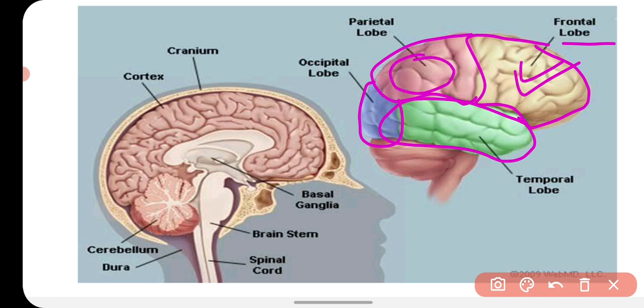Parietal lobe is for your motor actions and for sensation of touch and pain and etc. Occipital lobe has the center which interprets the impulses taken from your eyes. Visual centers are present in your occipital lobe, and temporal lobe has the auditory center, so whatever the sound, the impulse and the stimulus of sound, it goes into the temporal lobe for interpretation.